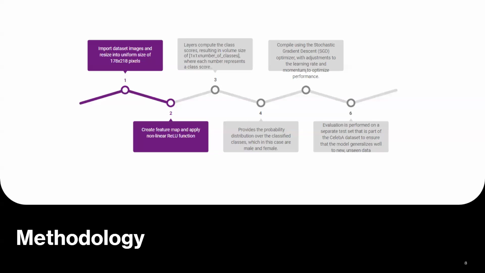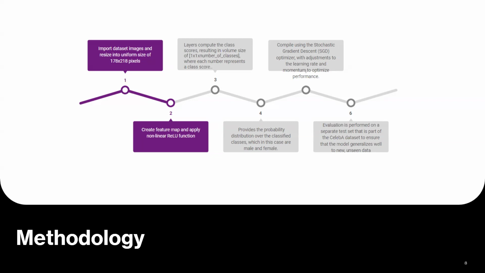Next, we'll talk about the methodology. So first, we import the dataset images and resize them into a uniform size of 178 by 218 pixels, and we pass it through a ReLU function and other layers to compute the volume.